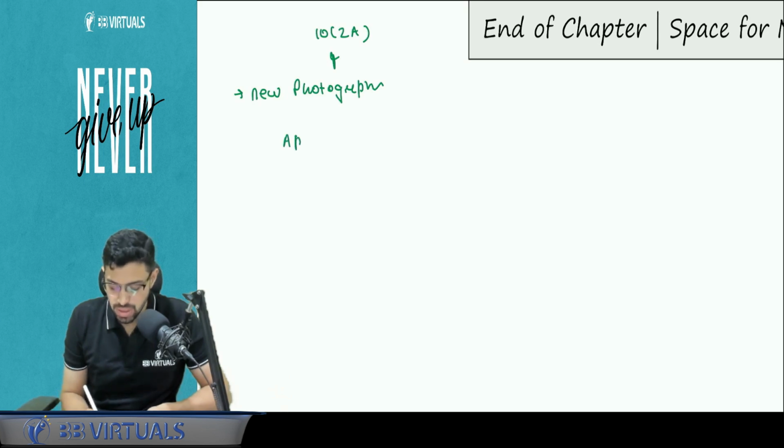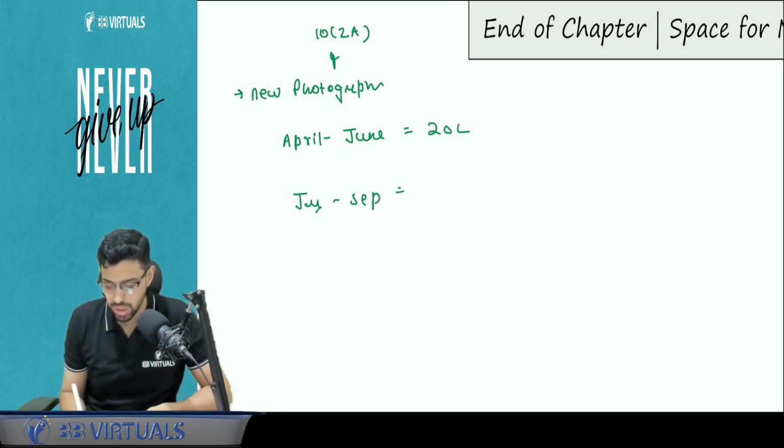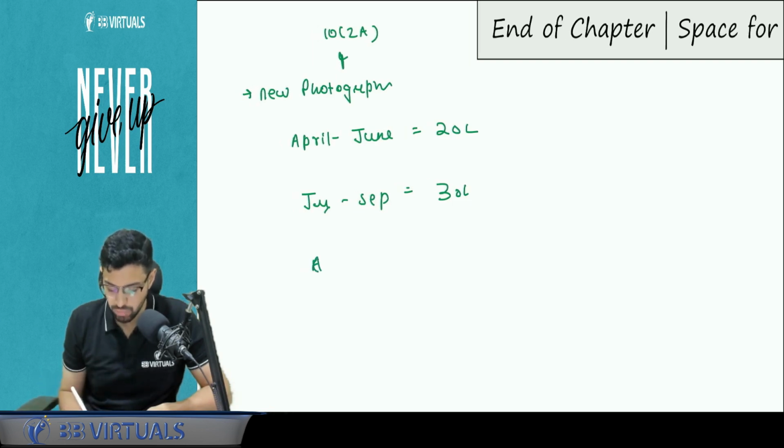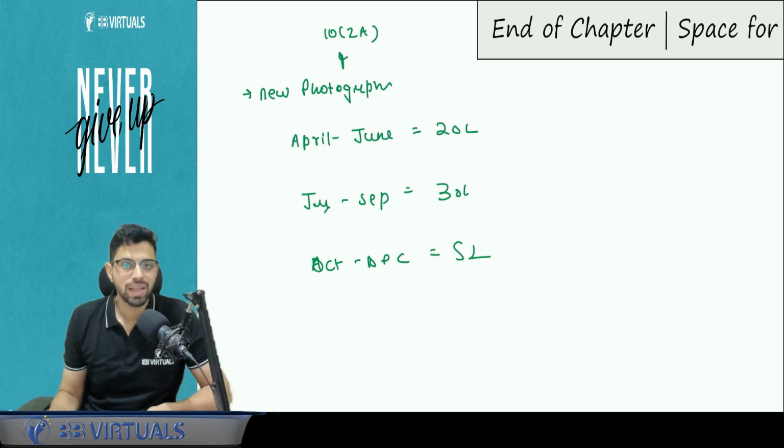So he started business from 1st April. In the first quarter, April, May, June, his turnover was 20 lakhs. July, August, September, the turnover was 30 lakhs. And post that, October, November, December, the turnover was, let's say, 5 lakh. Now you have to apply the GST implications if he wants to go under the composition scheme.